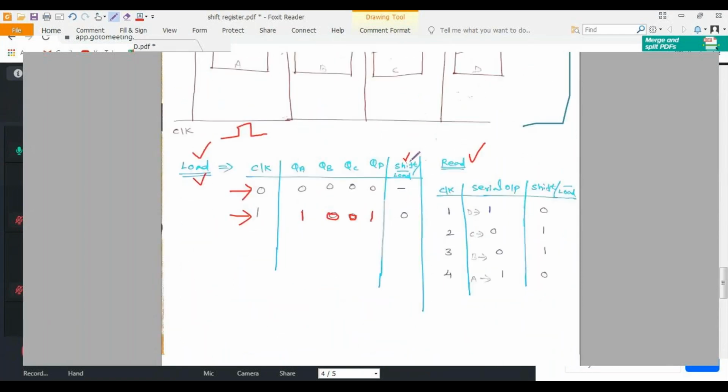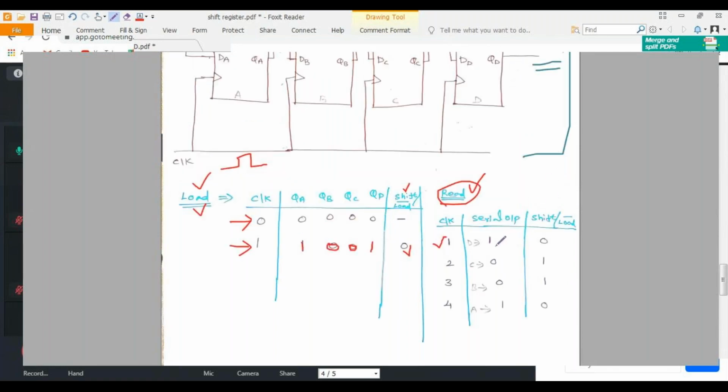That's why I have mentioned shift hyphen load bar as 0. Next I'm going to read. To read, if I apply my first clock pulse, I will get my first value in the output section, because we get the output serially. Only when I apply the clock pulse will the output come.